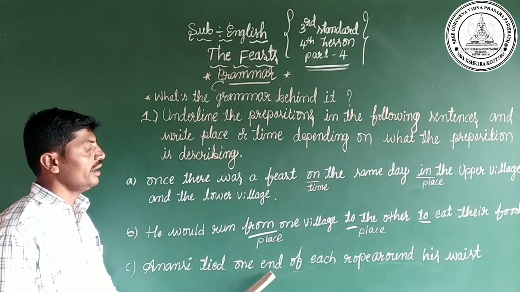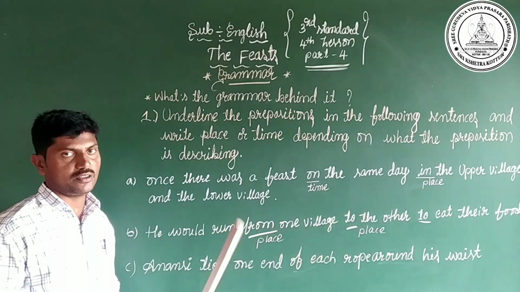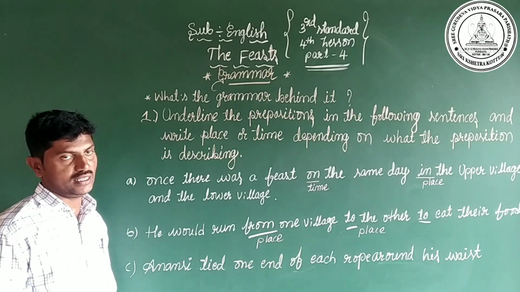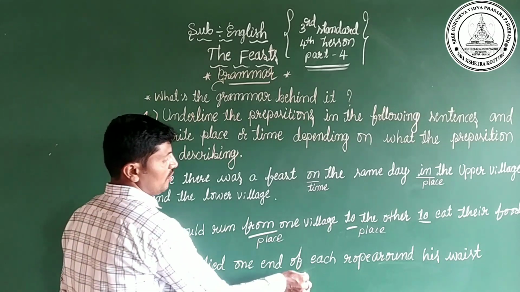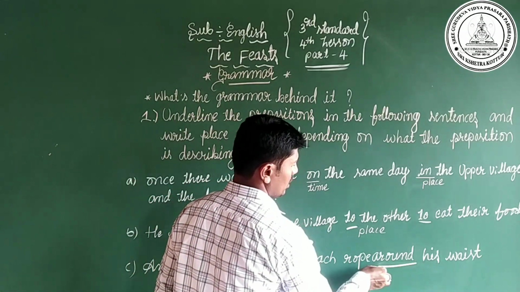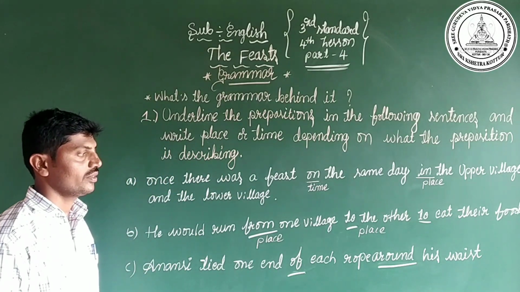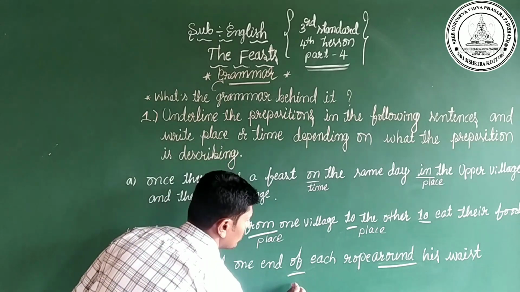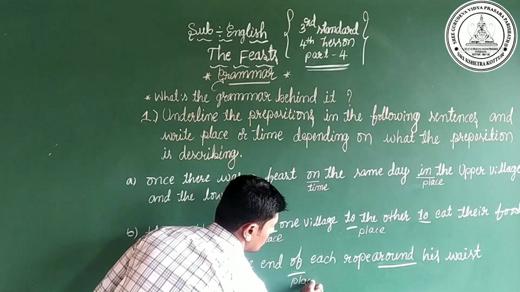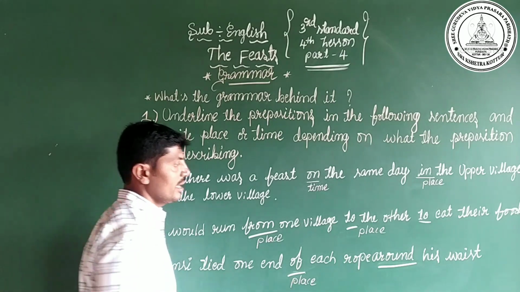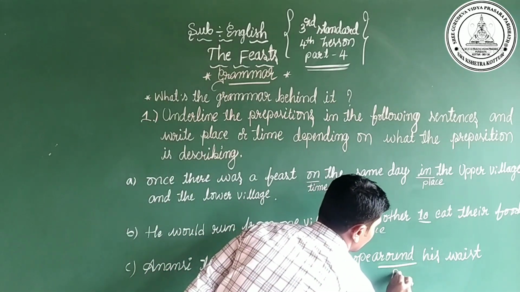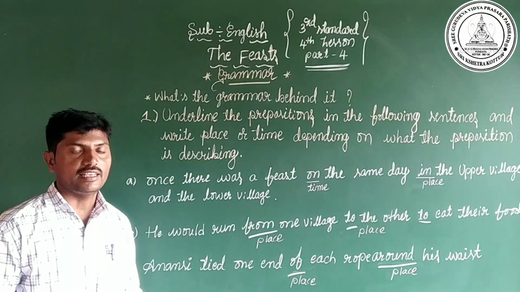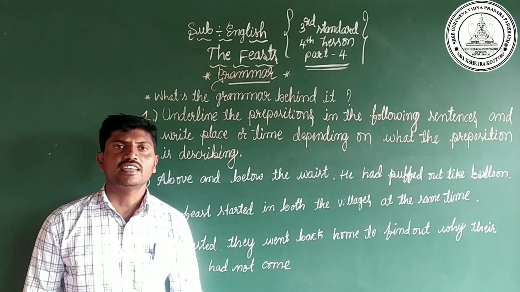Anansi tied one end of each rope around his waist. Yes, dear children. Here, of is a preposition and around is a preposition. Of preposition shows about the place, so we have to write place, and around preposition shows about the place, so we have to write place. Is it? Yes, dear children.